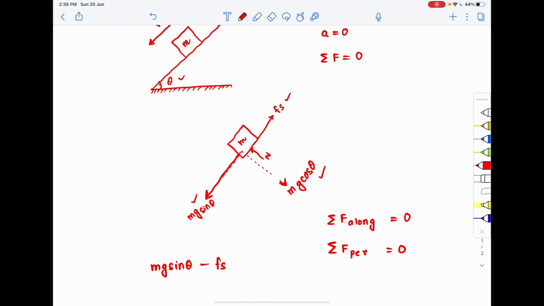This is the net force down the incline, so this should be equal to 0. So the frictional force comes out to be mg sin theta.